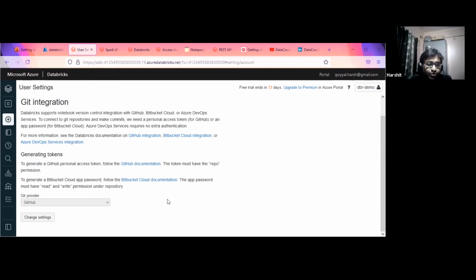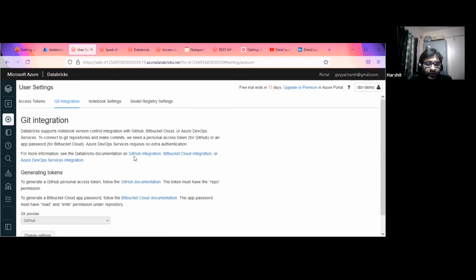Yeah, but other options are also available, like Azure DevOps, and Bitbucket. You can see the GitHub integration, Bitbucket, and Azure DevOps, so you can basically directly save your data. If I compare it with the on-prem cloud data environment, either you have to install those Git libraries on your edge node, where you are coding.